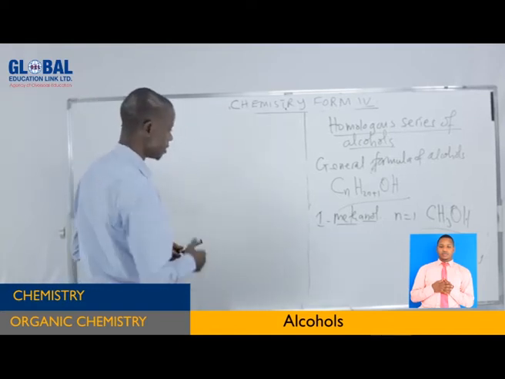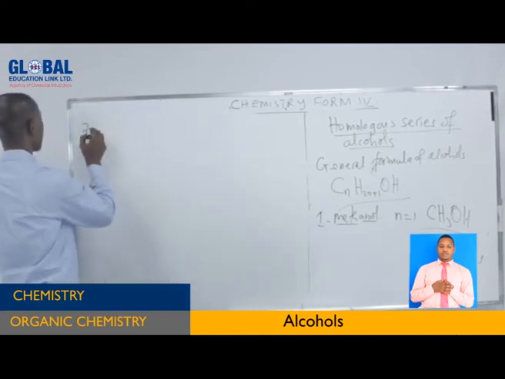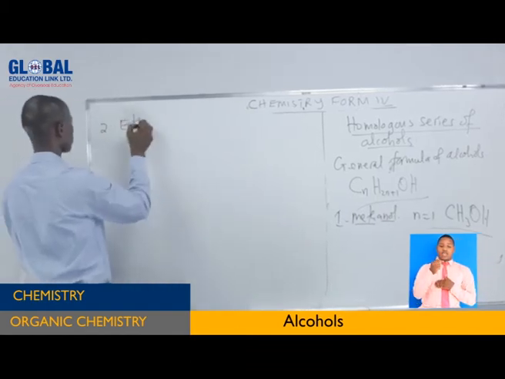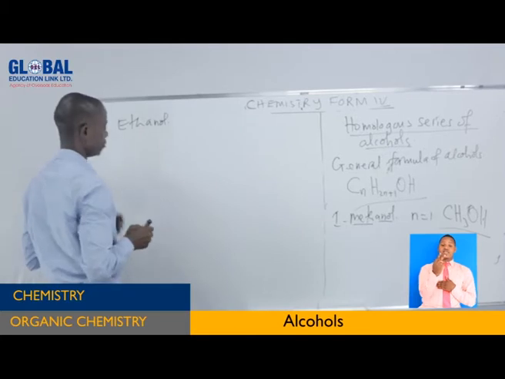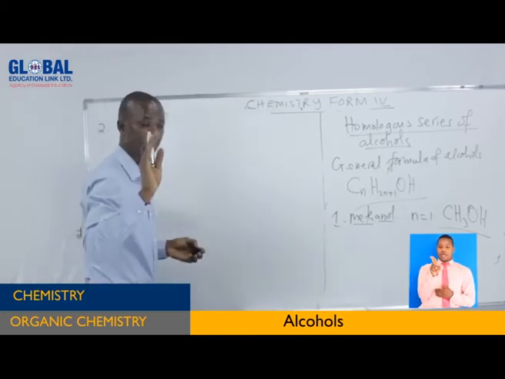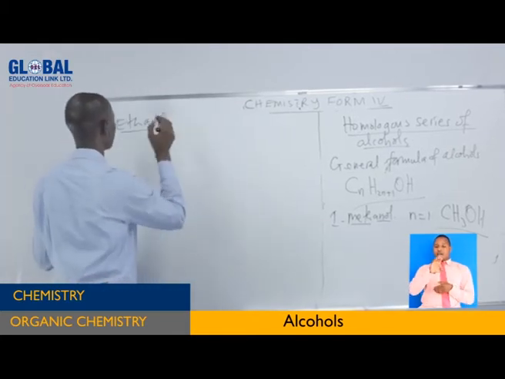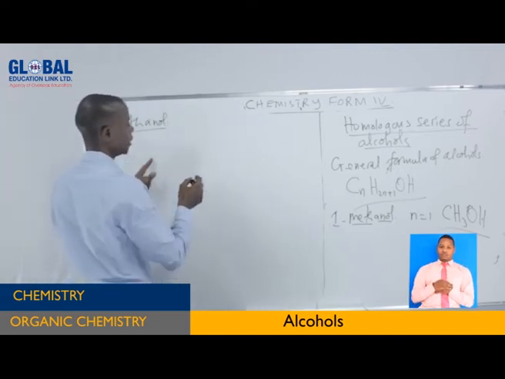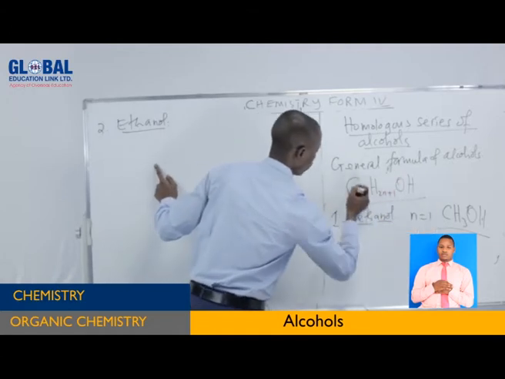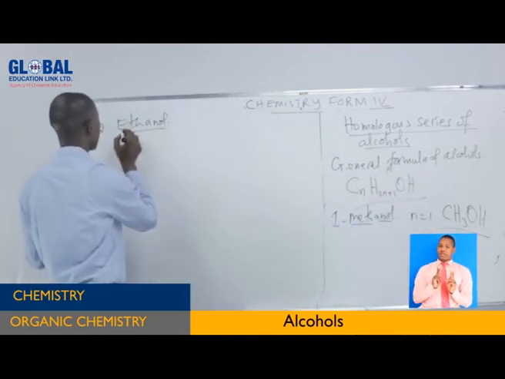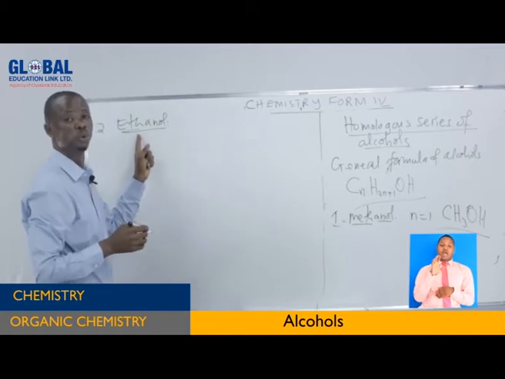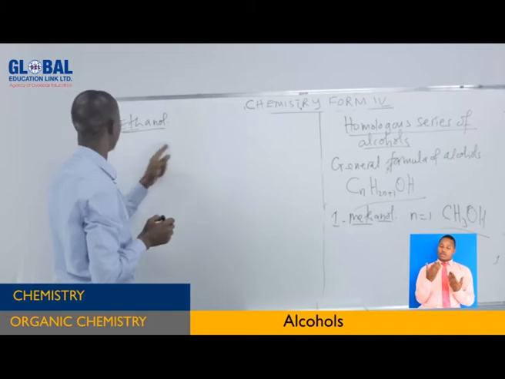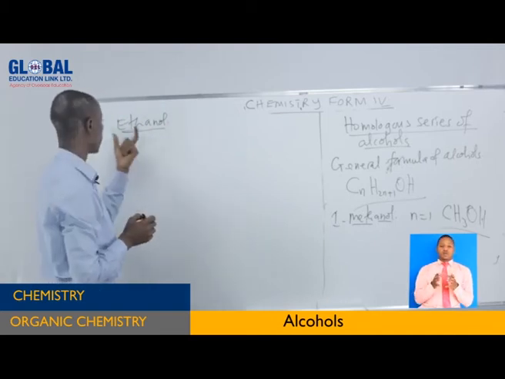Of the homologous series of alcohol. The second one, we have ethanol. Now this ethanol can be written that way. The general molecular formula is this one. This eth means 2 carbon atoms, but anol means it is an alcohol. So ethanol is an alcohol with 2 carbon atoms.